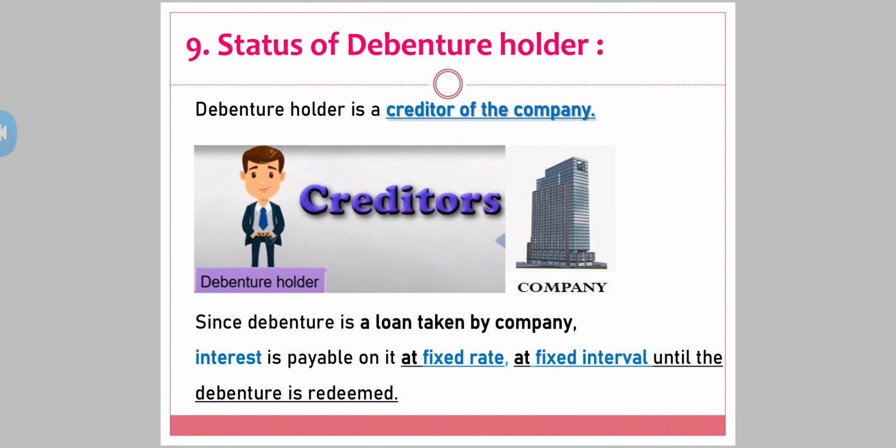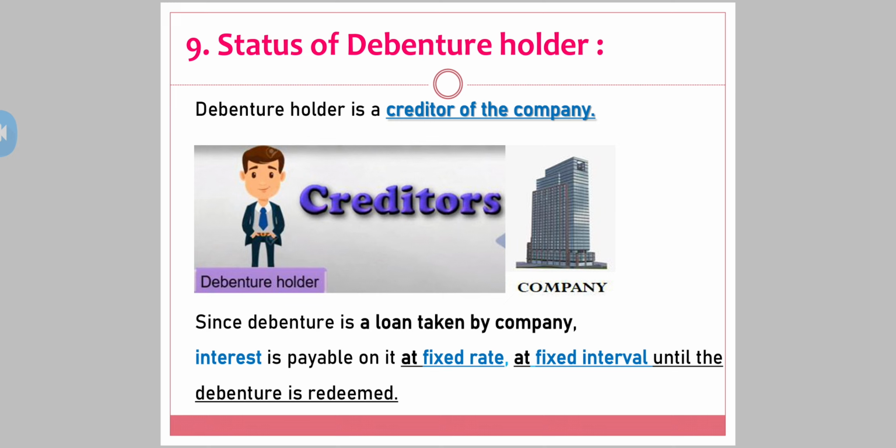The ninth point you have got is status of debenture holder. Very important. Equity shareholders are the owners of the company. Exactly opposite, the debenture holder is a creditor of the company. It's a liability. It's a loan which a company is going to repay after a certain period of time. So yes, most important, status of debenture holder: the debenture holder is a creditor of the company.